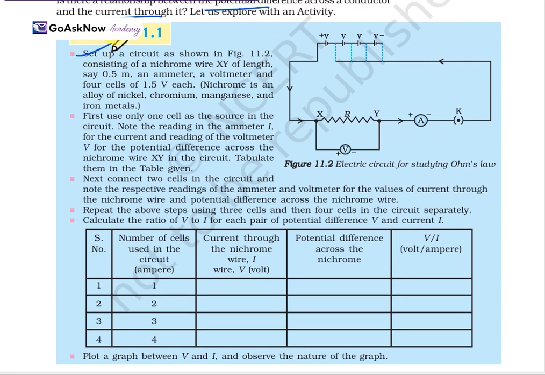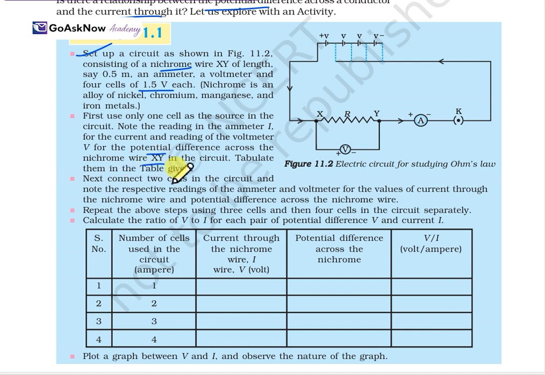What we have to do first is set up the circuit as shown in the diagram, consisting of a nichrome wire XY of length 0.5 m, an ammeter, a voltmeter, and 4 cells of 1.5 V each. Nichrome is an alloy of nickel, chromium, manganese and iron metal. First use one cell as the source in the circuit. Note the reading of the ammeter, I, for the current and the reading of the voltmeter, V, for the potential difference across the nichrome wire XY in the circuit.